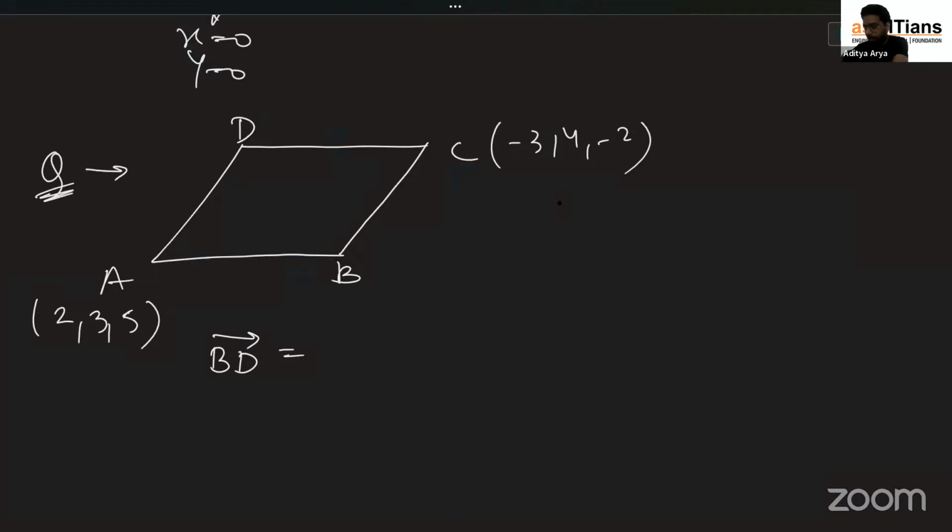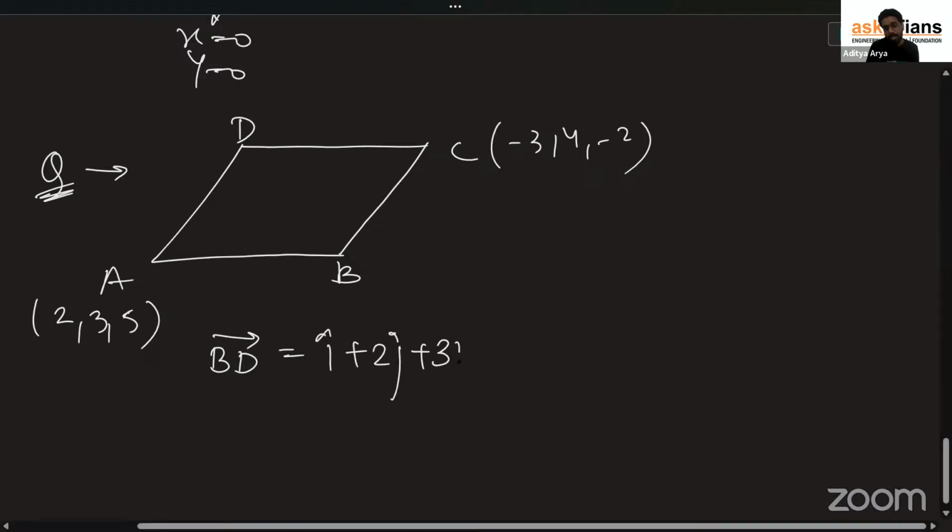Yes, over here. So, BD vector is 2 i cap. Hold on. Cross check. Yes. BD vector is i cap plus 2j cap plus 3k cap.